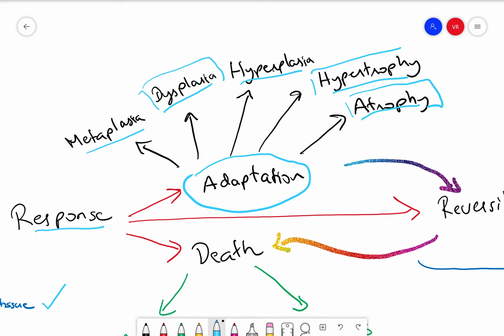Dysplasia is a condition where the cell is not fully differentiated into its fully functional form, and it has certain shortcomings. For example, a mature blood cell and a sickle cell blood cell are both functional, but the sickle cell, under low atmospheric oxygen content, starts sickling. So that is an example of dysplasia. It's not fully mature and it's not fully dysfunctional. It's somewhere in between, and this is a range of dysfunctional maturation of cells.